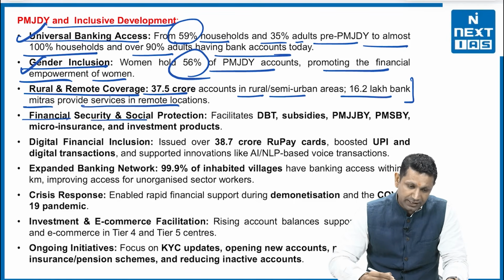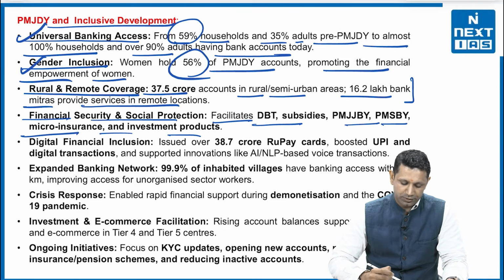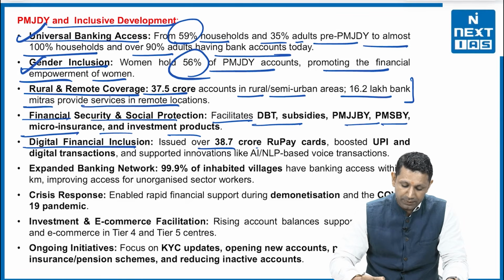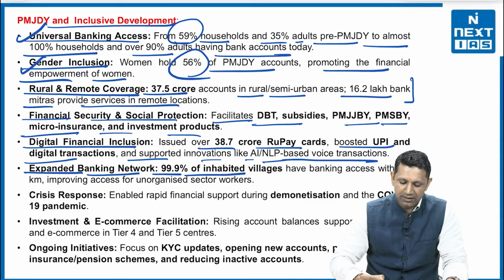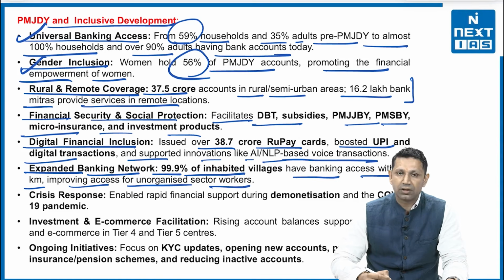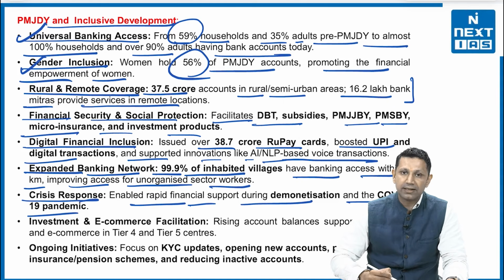So we are catering to the rural areas as well as to the remote areas. Then financial security and social protection is also there. It will facilitate DBT, subsidies, PMJJBY, PMSBY, microinsurance, and other investment products. Then digital financial inclusion. Issued over 38.7 crore RuPay cards, boosted UPI digital transactions and corresponding innovations like AI and NLP based voice transactions. Then expanding banking network. 99.9% of inhabited villages have banking access within 5 km, improving access for unorganized sector workers.